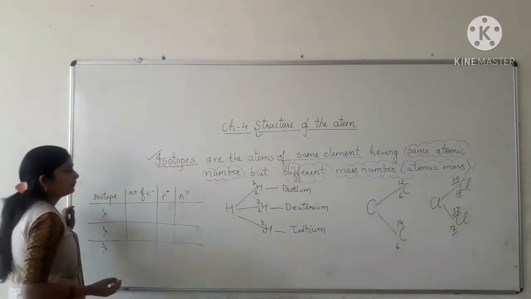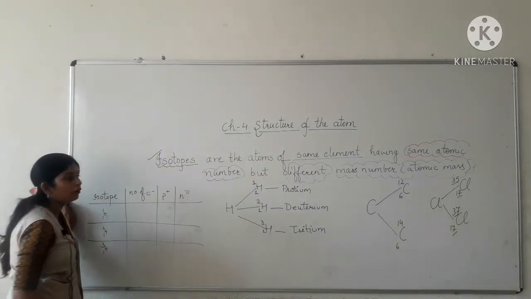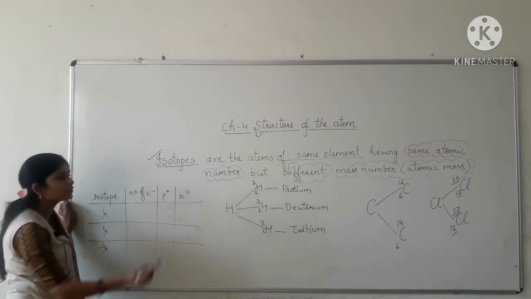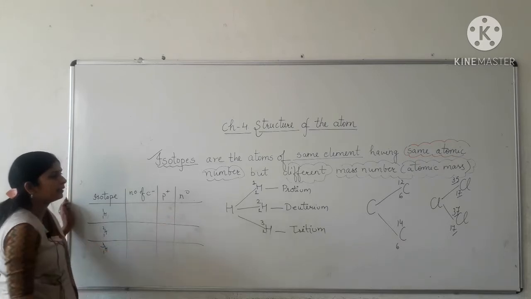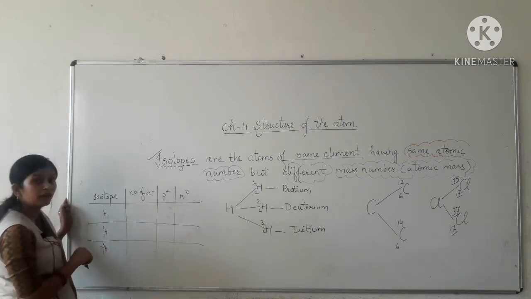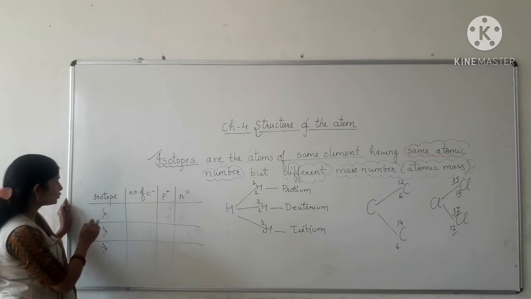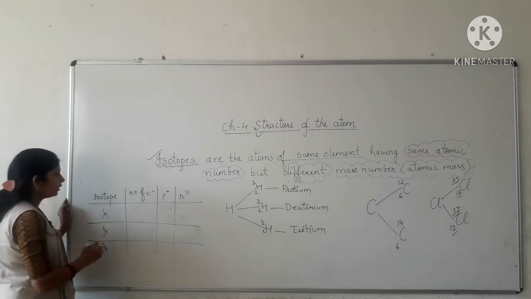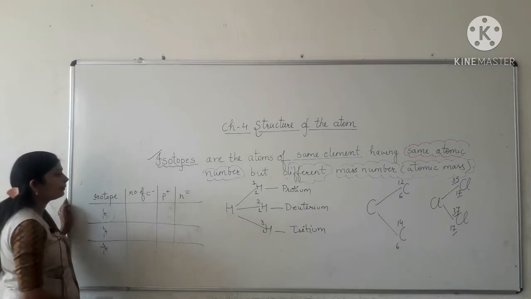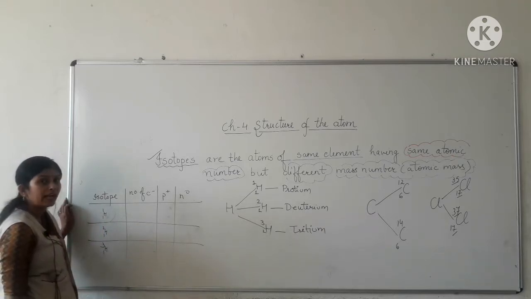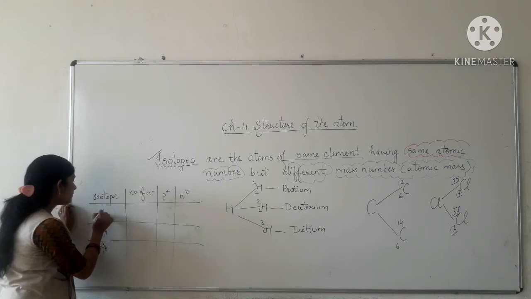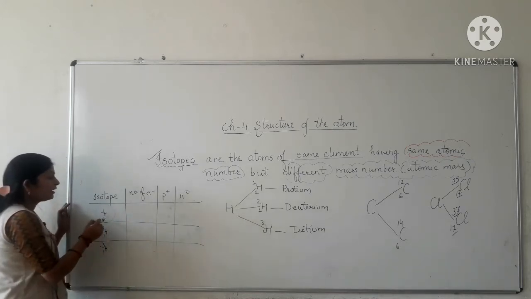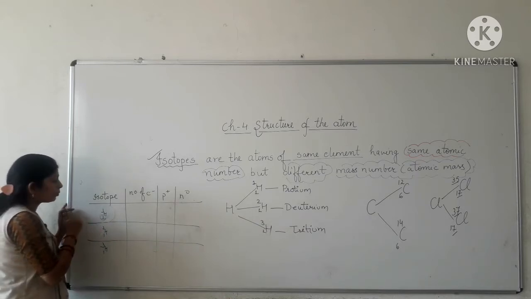Let's take the example of the three isotopes of hydrogen named protium, deuterium, tritium: protium H1, deuterium H2, tritium H3. First we will talk about protium, having atomic number 1 and mass number 1.